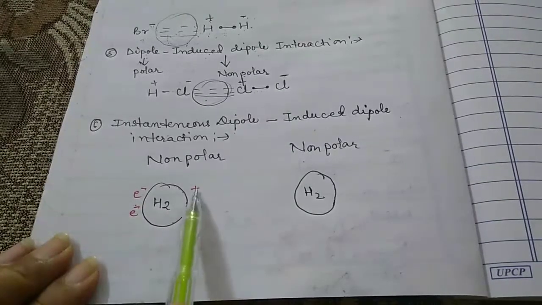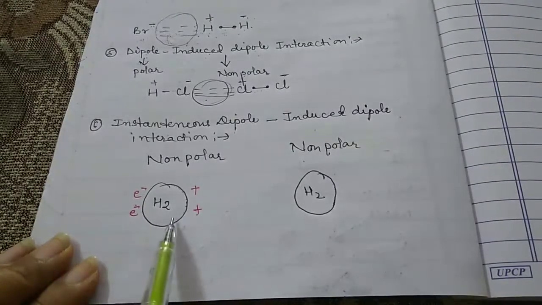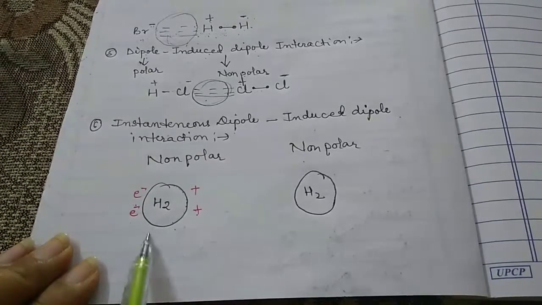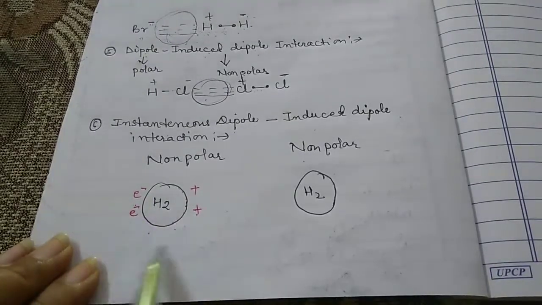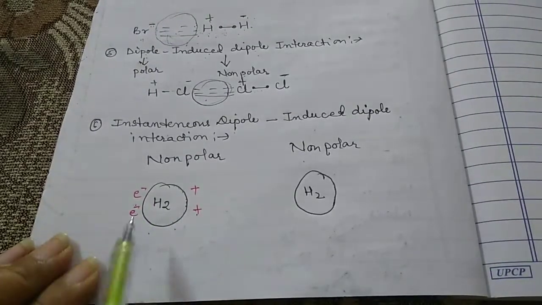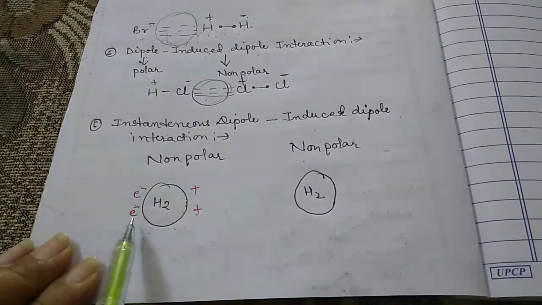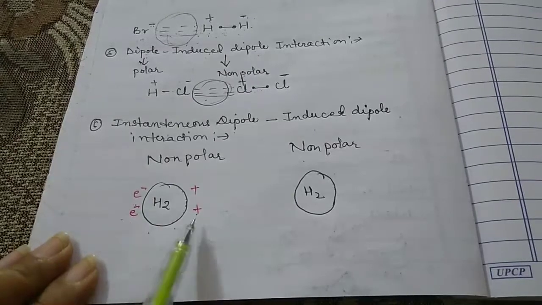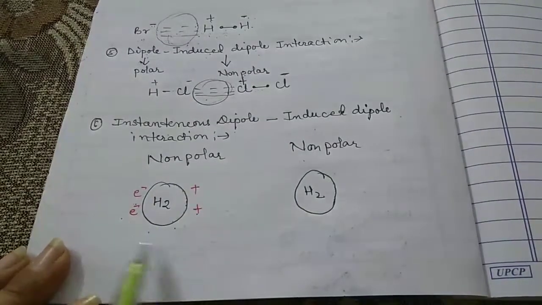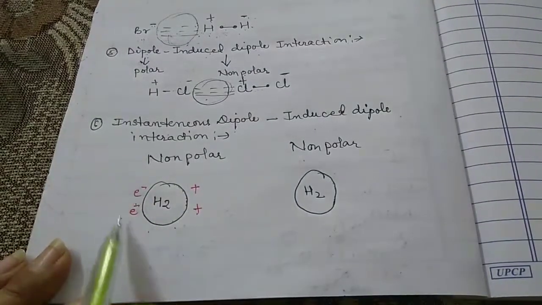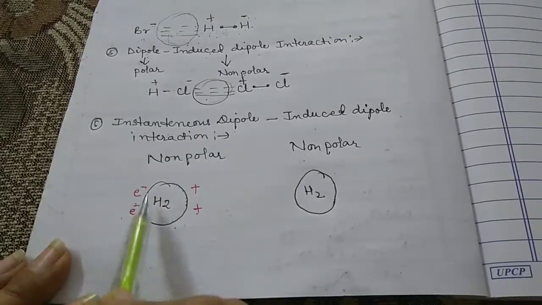So at any instant it becomes a dipole. Now at any instant, it acts like a dipole, because the dipole contains the negative charge as well as the positive charge. And here the same thing happens. The electrons are lying here, and the positive charge is lying here.